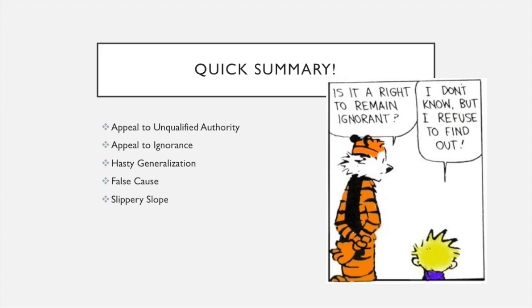We talked about false cause, where the speaker makes the mistake of thinking that something causes something else, or represents something with multiple causes as only having one cause. And lastly, we covered the slippery slope, which covers a variety of steps, one after the other, and makes the claim that this chain of events is guaranteed to happen, so you should avoid taking that first step.